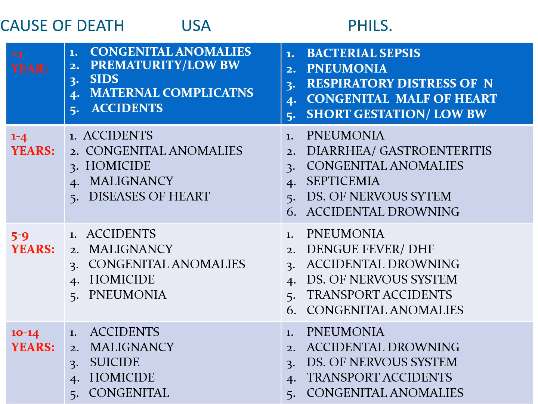In the first year of life, number one is bacterial sepsis, followed by pneumonia. In the 1 to 4 years old, it is again infectious, pneumonia, and then followed by diarrhea. In the 5 to 9 years, it's pneumonia and then dengue fever. Then 10 to 14 years, it's pneumonia and now accidental drowning. Congenital anomalies is third in the 1 to 4 years old in the Philippines.